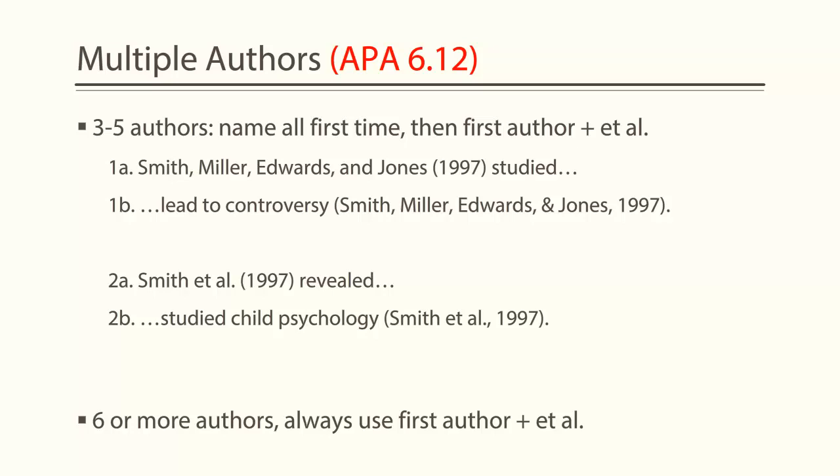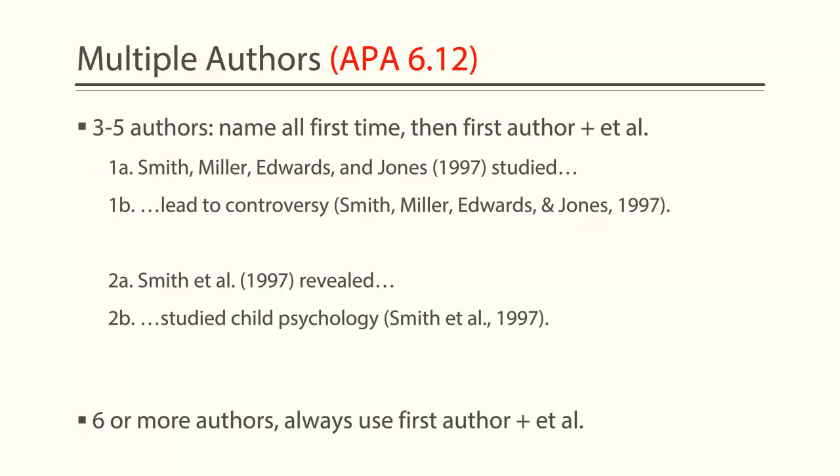When a source has 3 to 5 authors, you will cite all the authors the first time as described on the previous slide, then use et al. in subsequent citations. In example 1a, all 4 authors are listed in the text with the year in parentheses. 1b is an example of how all 4 authors are listed in parentheses when they are not mentioned in the text. Note that there is a comma before the ampersand symbol when there are more than 2 authors.